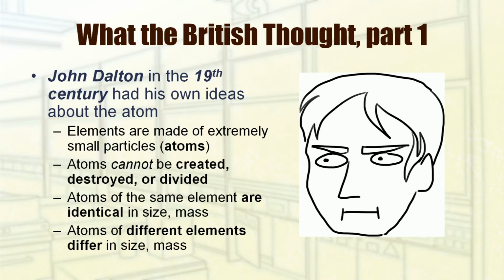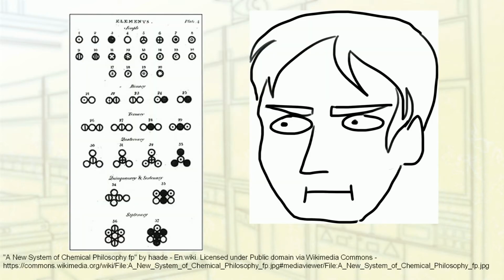British scientist John Dalton in the 1800s, yes, over 2,000 years later, started to come up with more specific ideas about atoms. Of note, the most important are as follows. Elements are made of extremely small particles, called atoms. Atoms cannot be created, destroyed, or divided. Atoms of the same element are identical in size, mass, and other properties, and atoms of other elements differ in size and mass and other properties. John Dalton even made the first table with his own symbols of the elements with their atomic masses. Thanks, Wikipedia, for the picture.